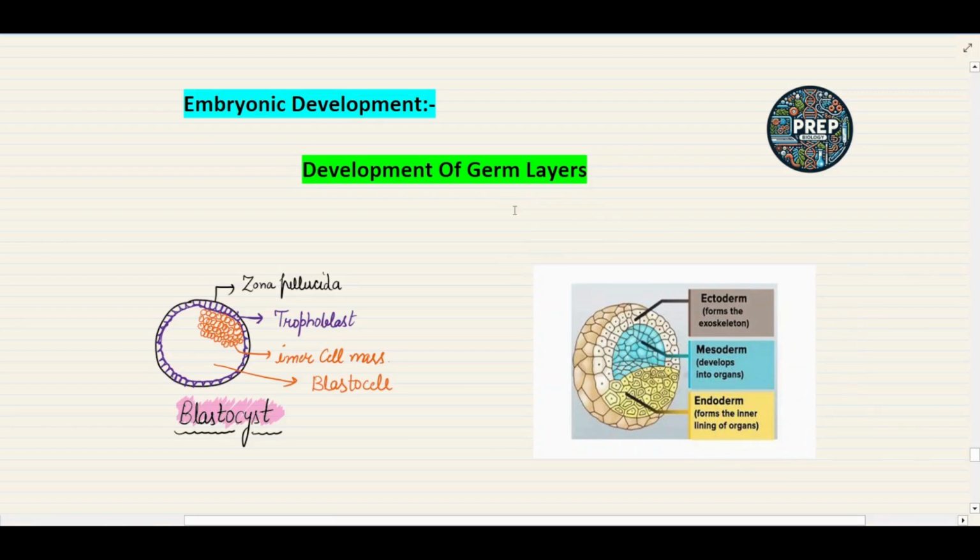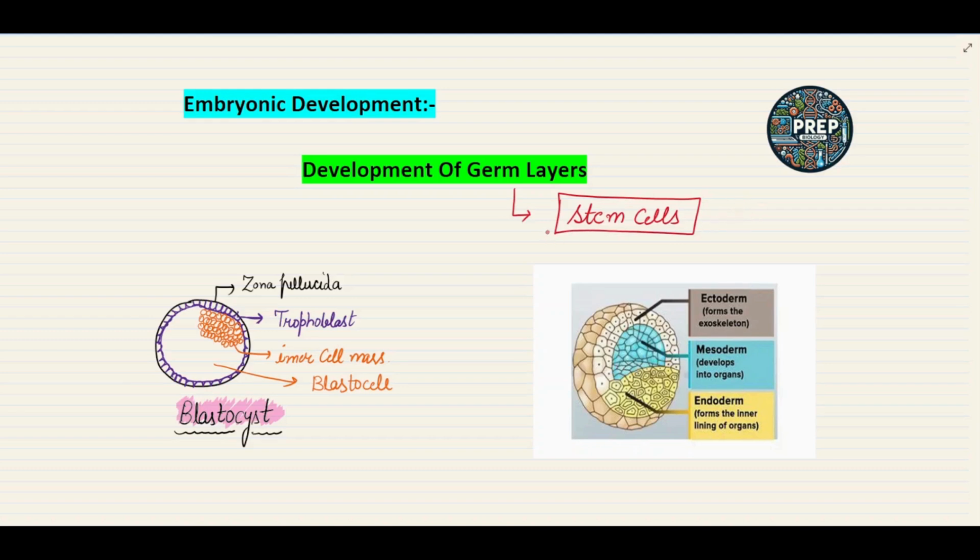Now, a very important point is here, that some cells of the inner cell mass in the trophoblast or blastocyst are special types of cells. Those cells are called the stem cells. Okay, those cells are called the stem cells. The stem cells have the potency, or the ability, to develop into different tissues and organs.